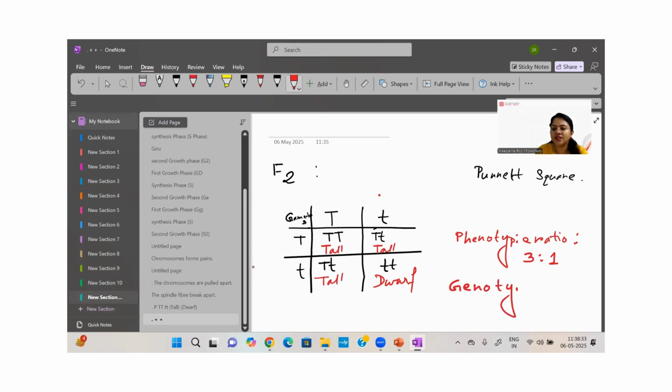Genotypic means the characteristics of genes included, right? So genotypic ratio will be 1:2:1. Why? 1 purely tall, 2 for heterozygous tall, right? This is not purely tall, capital T, small t. There are 2, capital T, small t. They are heterozygous in condition. And 1 is for purely tall. So genotypic ratio will be 1:2:1 and phenotypic ratio will be 3:1.